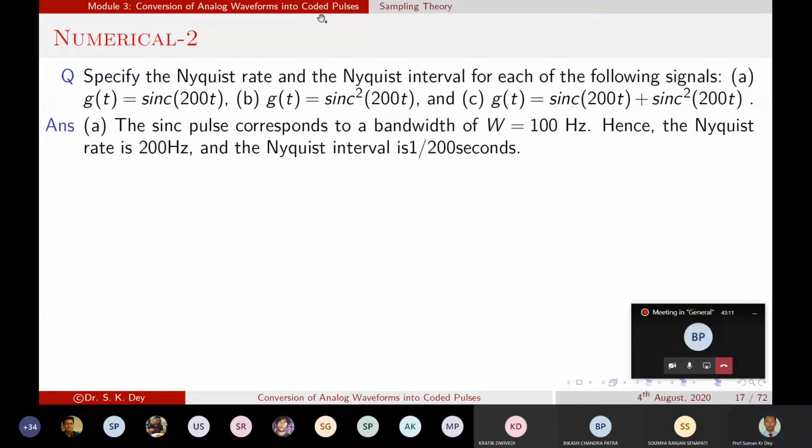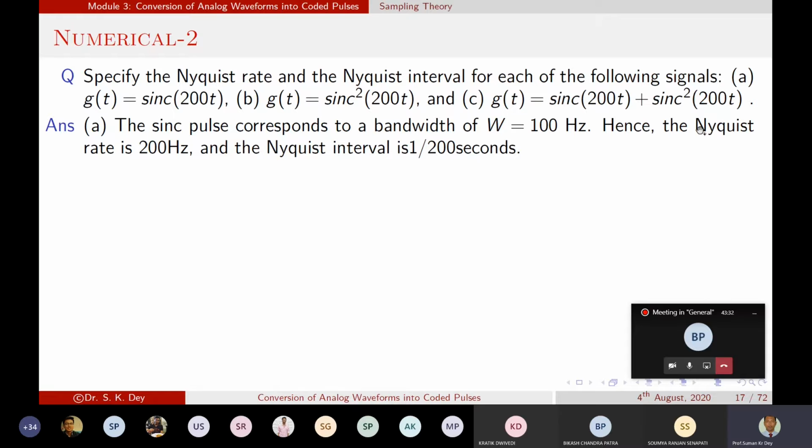Basically, when we do the sampling, we normally consider the highest frequency component. If we look at these two terms, for this term the frequency is 100, and for this term the frequency is 200.